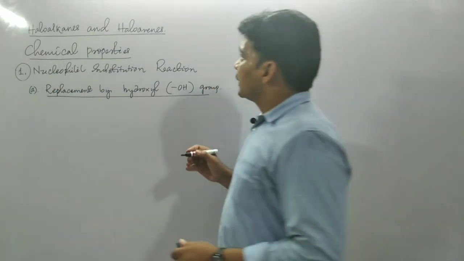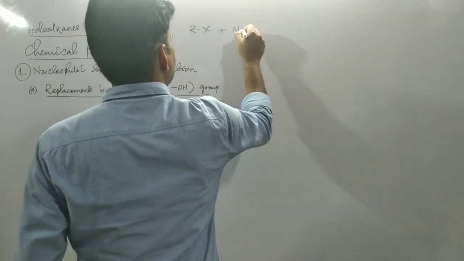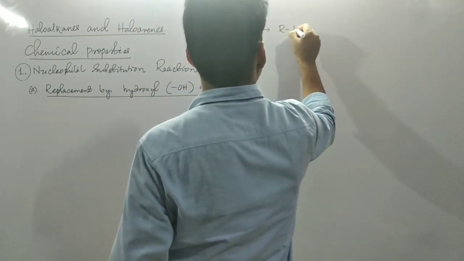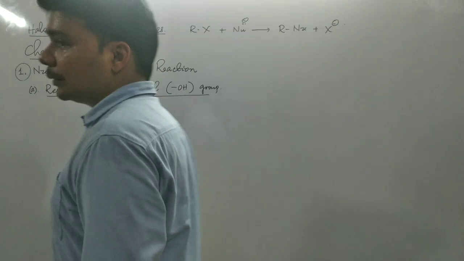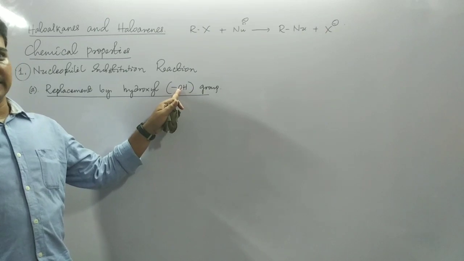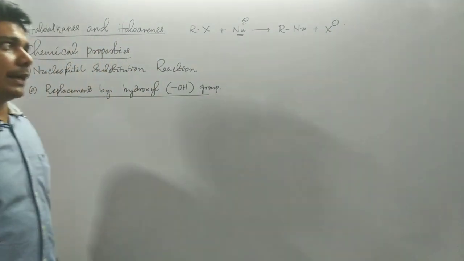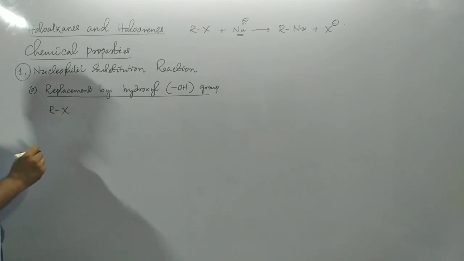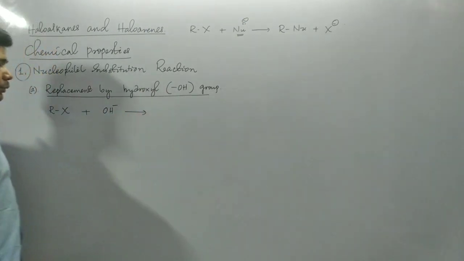The general chemical reaction is: substrate RX, this is your nucleophile. As a result of the nucleophilic substitution reaction, we will get the nucleophilic substituted product and the leaving group. So here we are considering the chemical reaction where the nucleophile is OH minus ion. In the place of the nucleophile, OH minus ion is there. So this would be alkyl halide if and when OH minus is considered as the nucleophile.